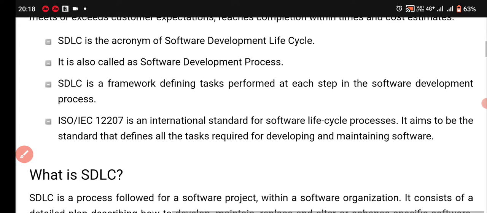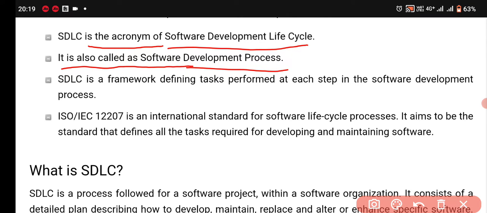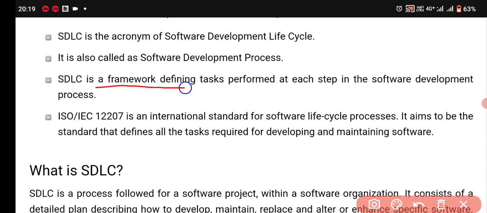What is the keyword SDLC? It means software development life cycle. SDLC is an acronym of software development life cycle. It is also called the software development process. SDLC is a framework defining the tasks performed at each step in the software development process.